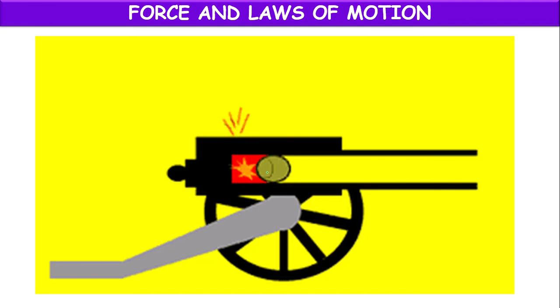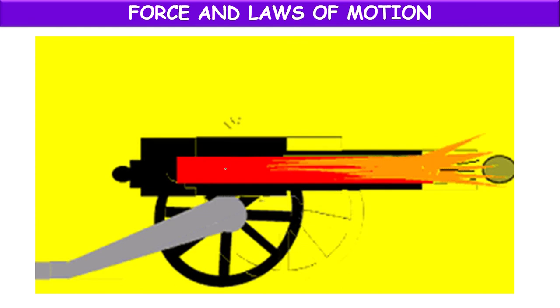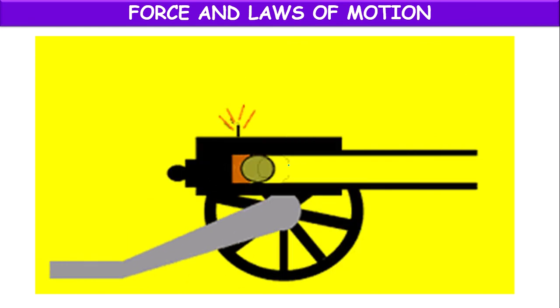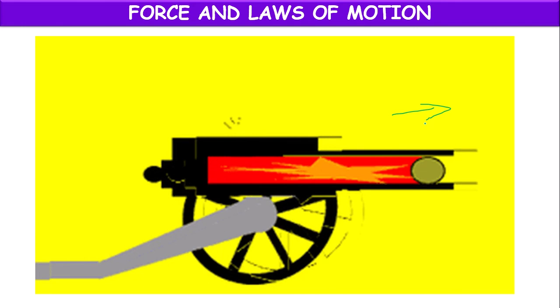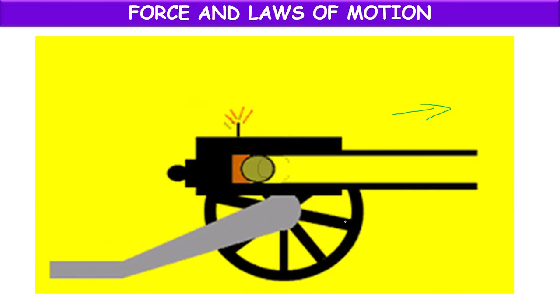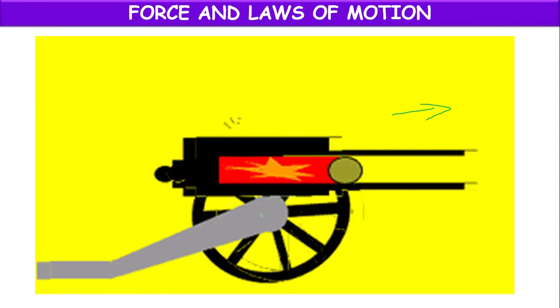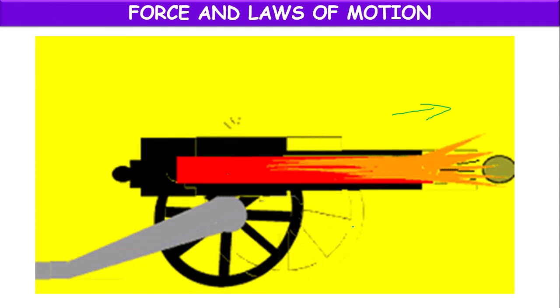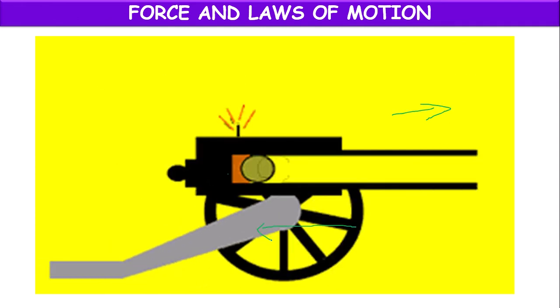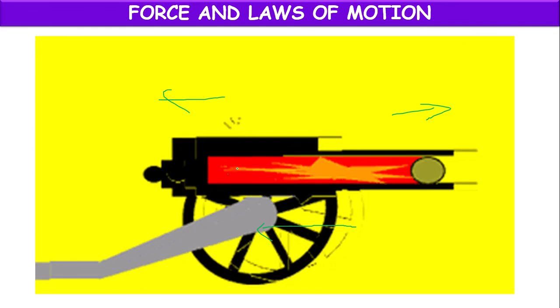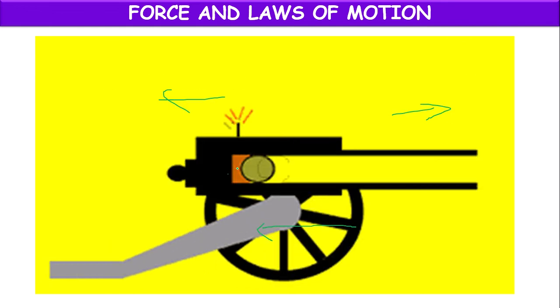While firing a bomb from a cannon, the force on the ball will be taken as the action, and the cannon attached to the wheel moving backward will be the reaction force acting on the cannon.